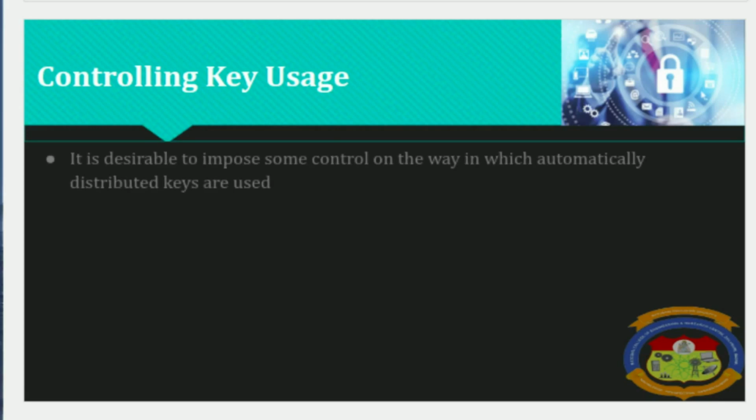It also may be desirable to impose some control on the way in which automatically distributed keys are used. For example, in addition to separating the master key from the session key, we may wish to define different types of session key on the basis of their use.